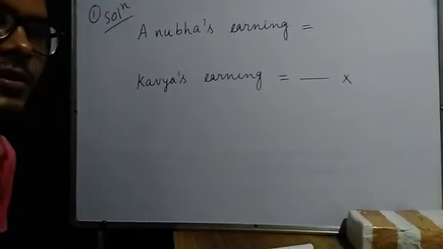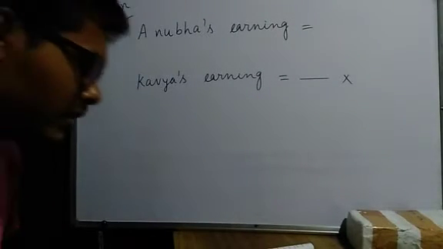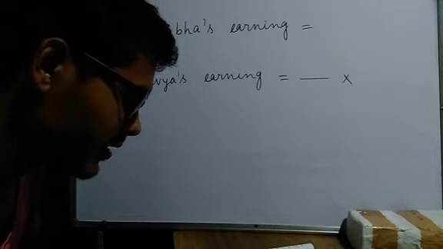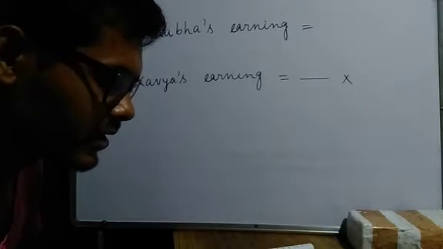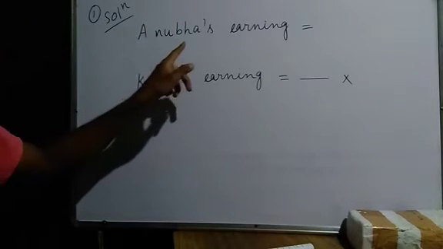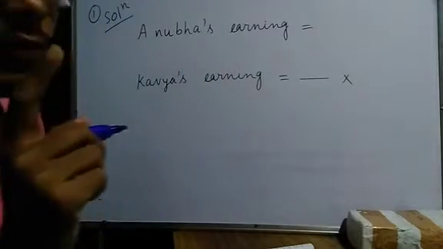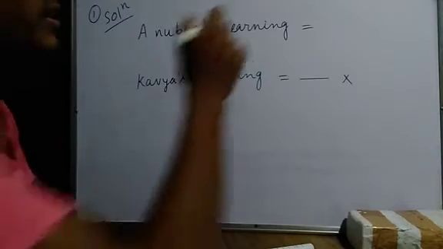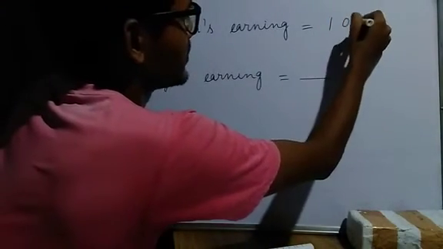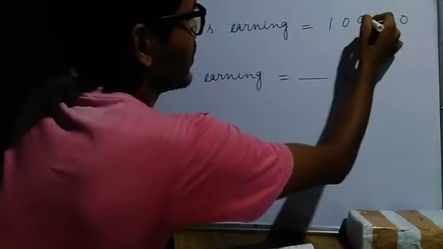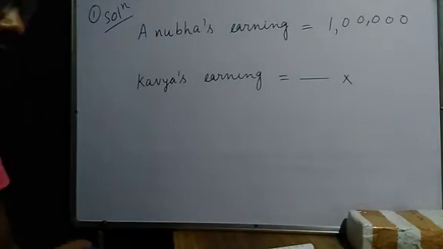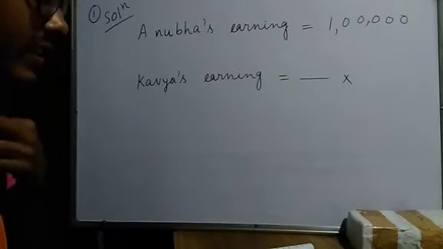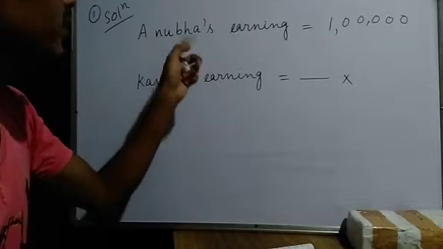Now I will look at 9.2 question number 1. Reva's earning is 40% of Kavya's earning, and Kavya's earning is 25% of Anubhav's earning. Anubhav's earning is given as 1 lakh rupees. First you read the question carefully, after that you will be able to understand this solution. Anubhav's earning is given 1 lakh, and Kavya's earning is 25% of Anubhav's earning.